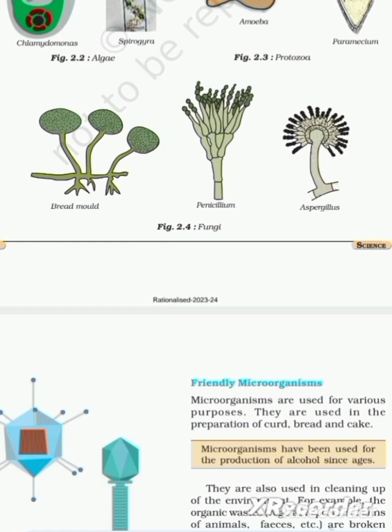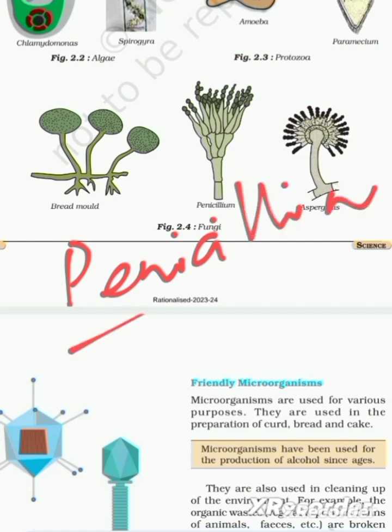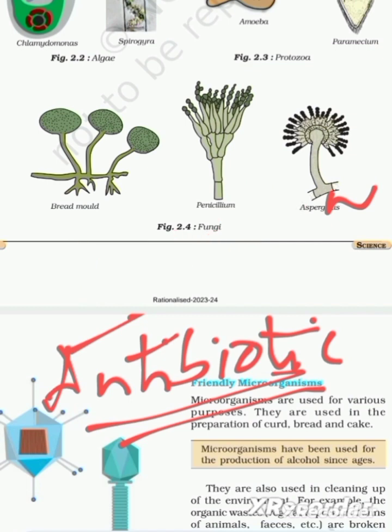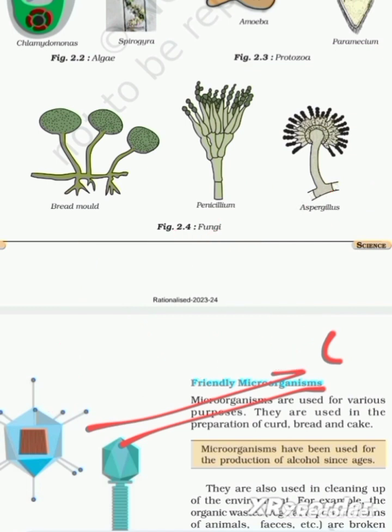Penicillium is very famous for the extraction of penicillin, one of the antibiotics. One of the very famous antibiotics, and we will be seeing penicillin in detail further on.